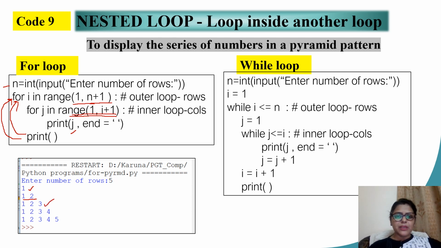The same can be achieved by using the while loop. Here I just need to explicitly define my variable i. I give the condition while i less than or equal to n. Then I initially declare the value of j as 1 every time inside the inner loop. I put my condition j less than or equal to i. Print the value of j, increase j by 1. That would also give me the same output eventually.